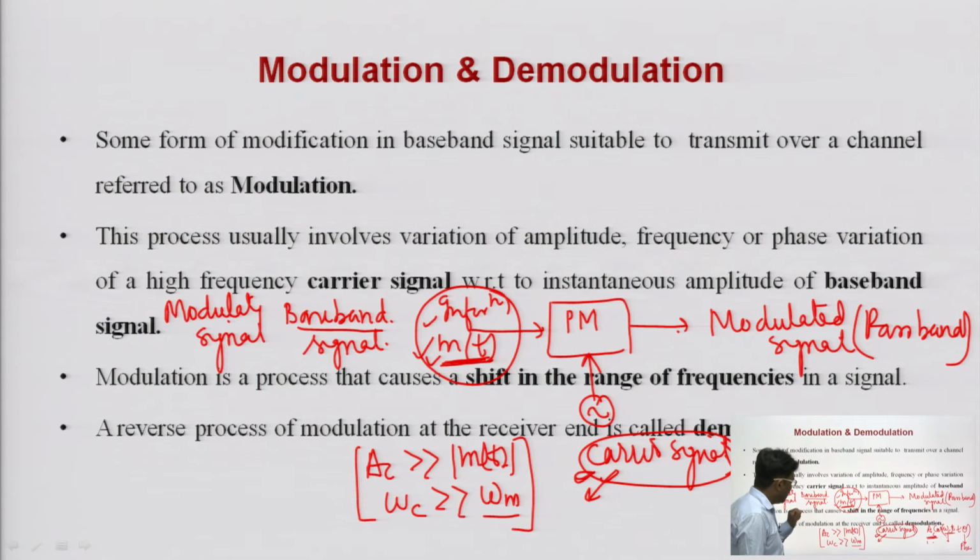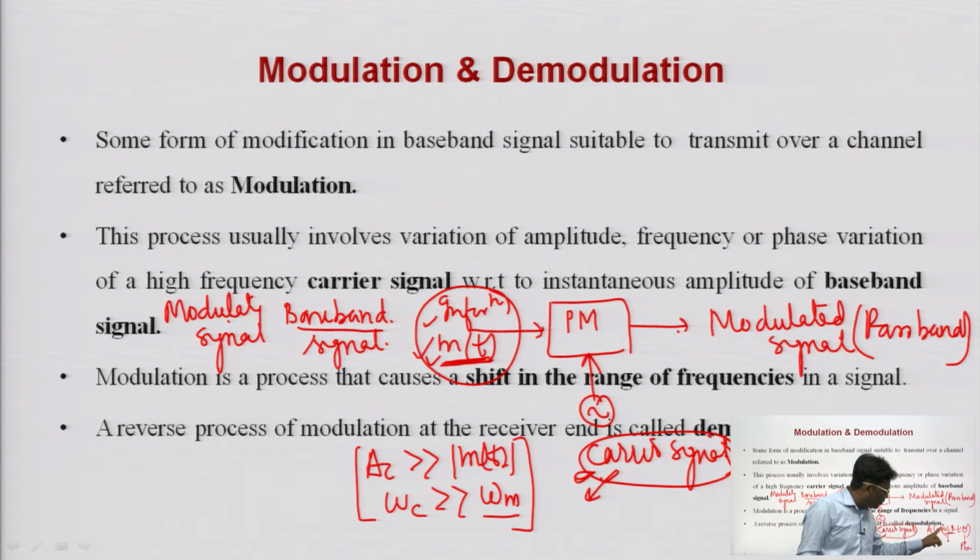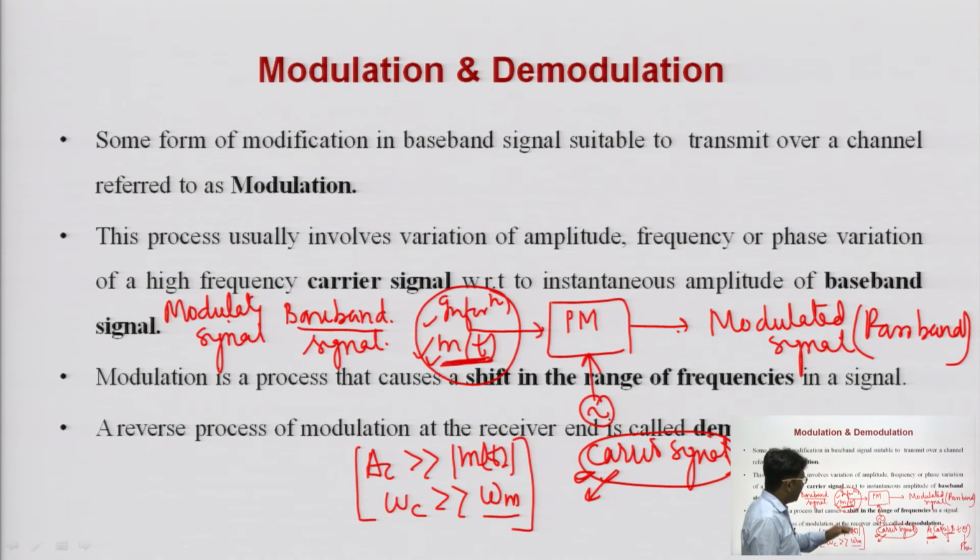of the message signal, please see the importance of this message signal. The amplitude of this message signal will change instantaneously some characteristic of this carrier signal. Then we say that there is a modulation. Modulation is the term used for the carrier signal: if we change the characteristic of the carrier signal by using the information, we say that this is modulation.